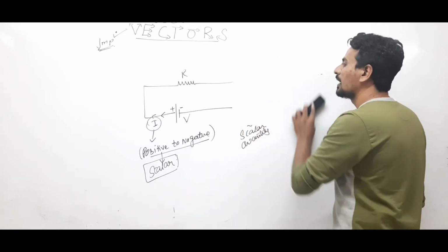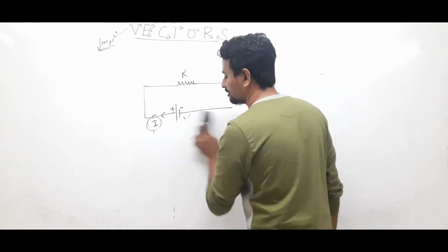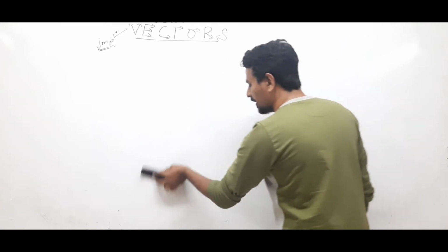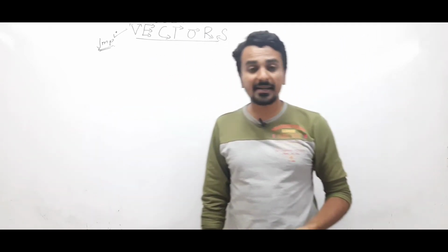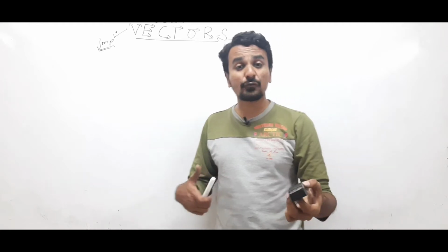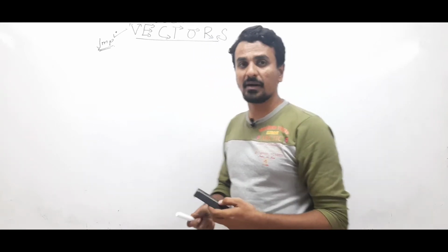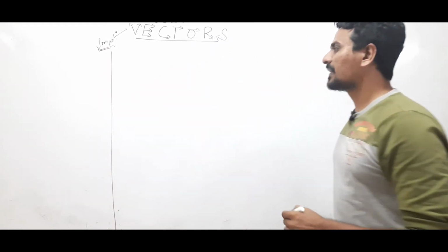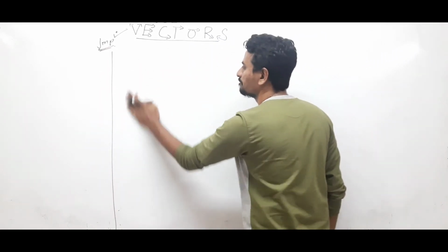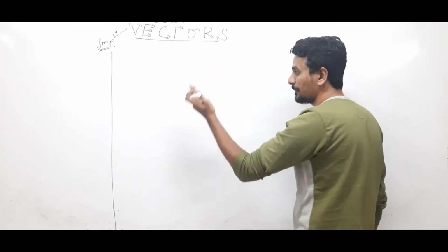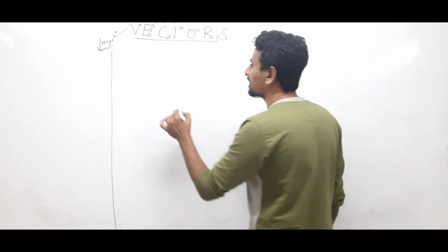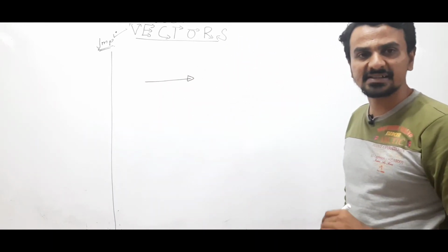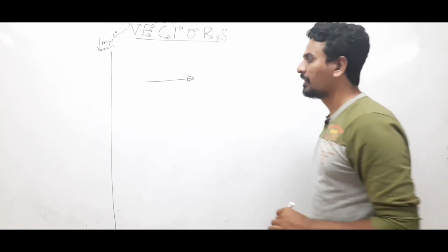Fine. Now how to represent a vector? To add or subtract two vector quantities we will follow certain rules, but before that we'll discuss a few basic definitions and see the representation of a vector. A vector can be represented with an arrow, with this arrow. This is how a vector quantity is represented.